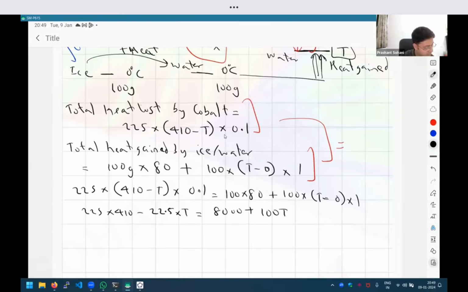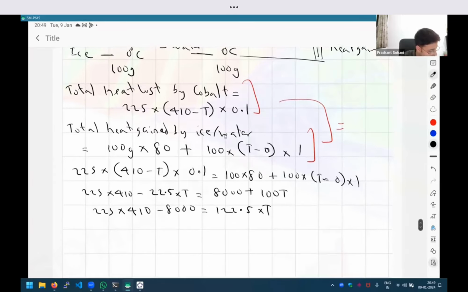So taking the T to one side, I'm going to get... so how much is this? 225 into, I think this is 9,000. 9225, right?